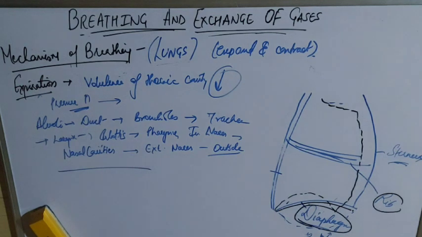Hope you all understand the process of breathing, involving two processes: inspiration and expiration. In inspiration, the major muscles are the diaphragm and external intercostal muscles. The abdominal muscles also play a role, but they are not that important as compared to expiration. Here the main muscles are internal intercostal and abdominal muscles. So this whole process takes place. That is the mechanism of breathing.